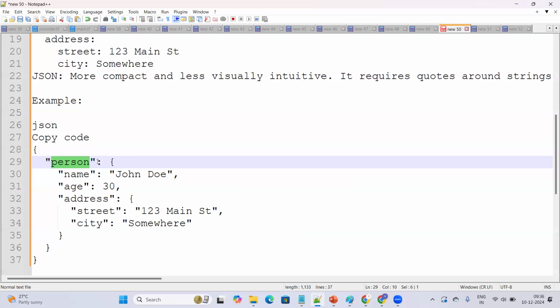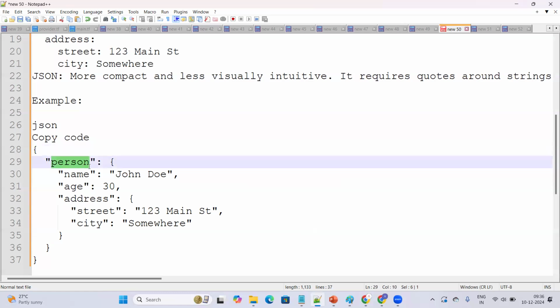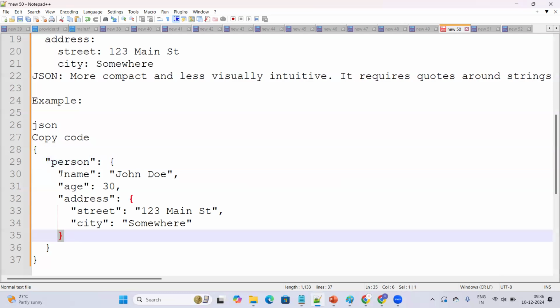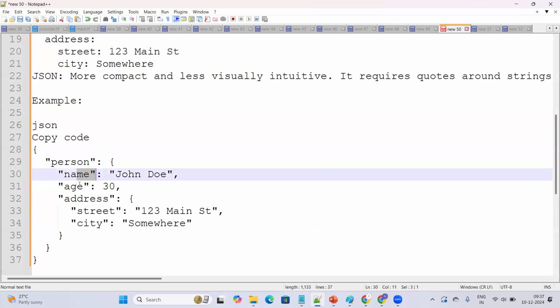Here I'm specifying the person information, that's why I write the parent element as person, and open and close the braces. This entire information is related to the person only. These are the child elements, name, age, address. Again, address has sub-child elements like street and city. Every string must be kept in double quotes.